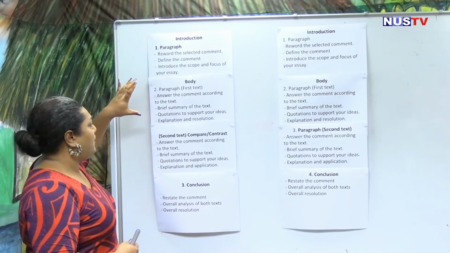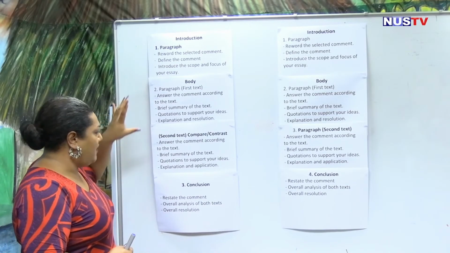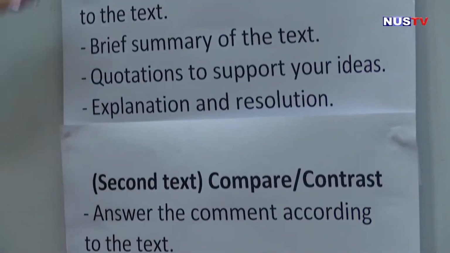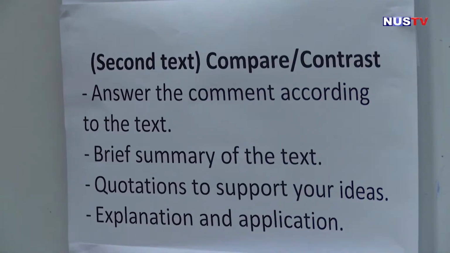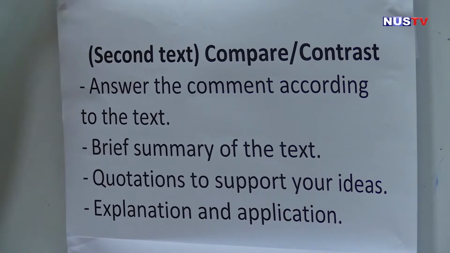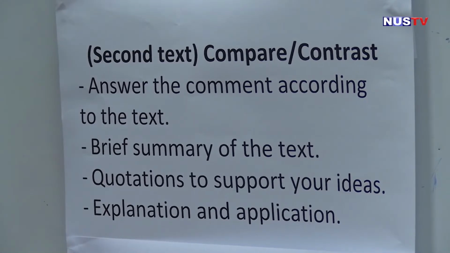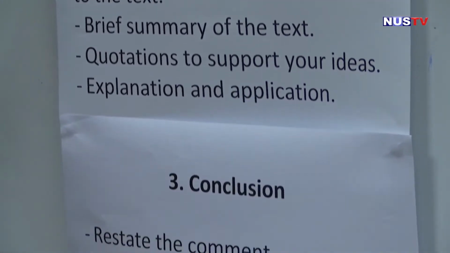So you do that for the first text and the second text. The same format that you will use to analyze the first poem, you can do for the second poem. And then last, you have your conclusion.